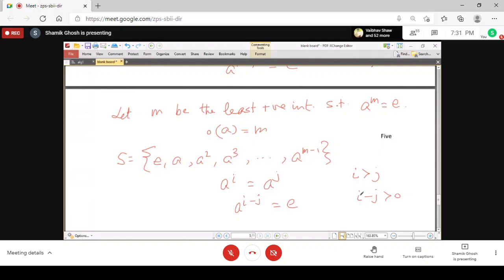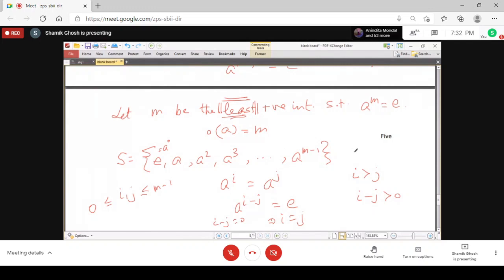Both i and j lie between 0 and m minus 1, so their difference is also less than m. But that contradicts that m is the least positive integer such that a to the power m equals identity. So it cannot happen unless i equals j. That is the only solution, that i minus j must be 0, that is a to the power 0, the identity. And so all the elements of this set S are distinct, right?